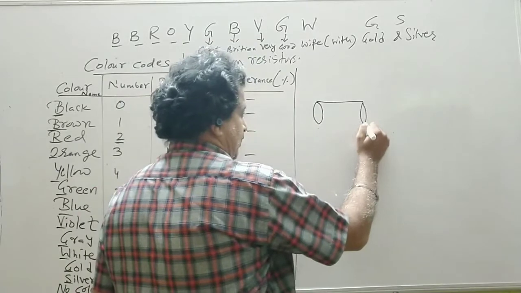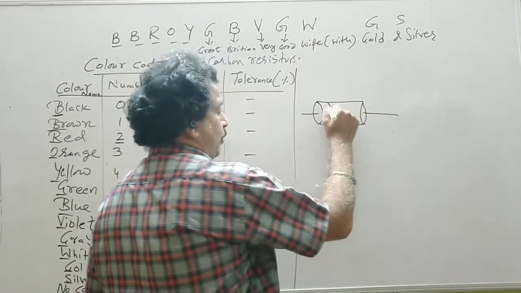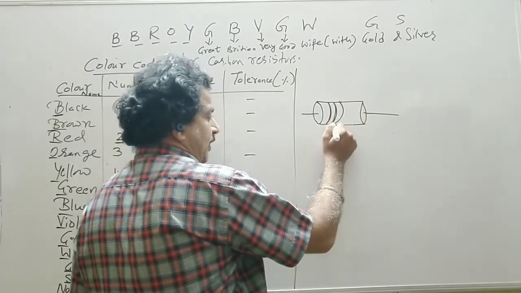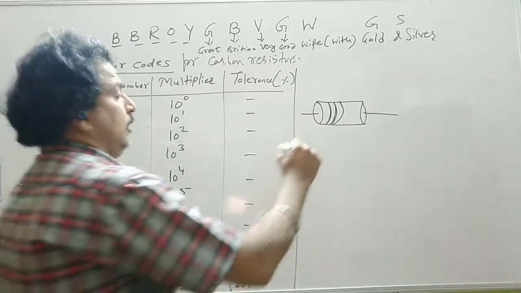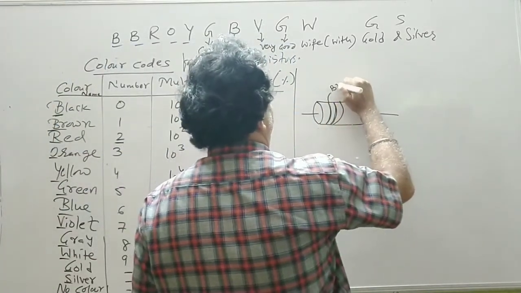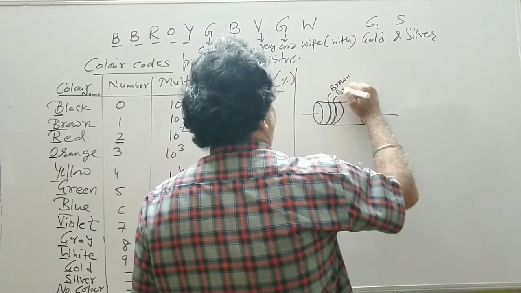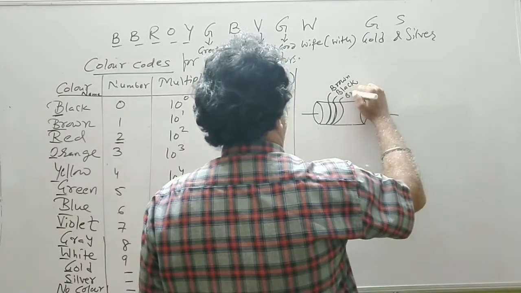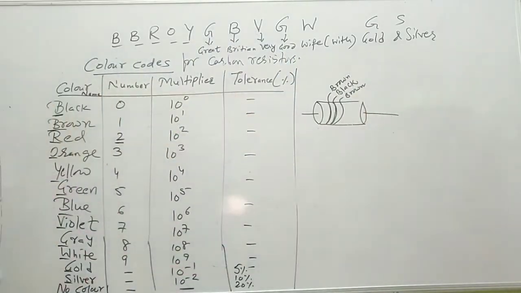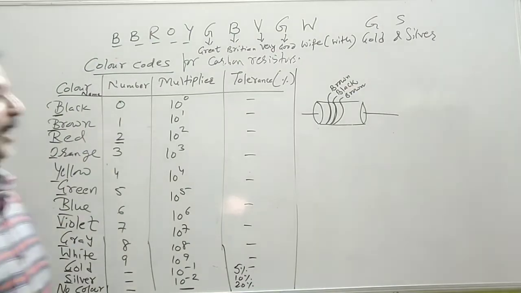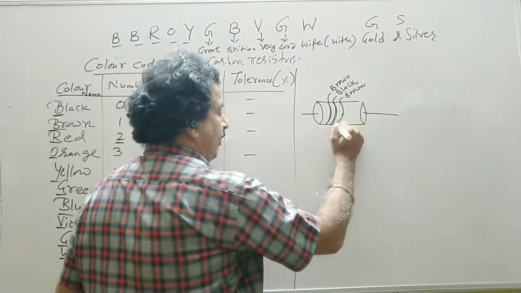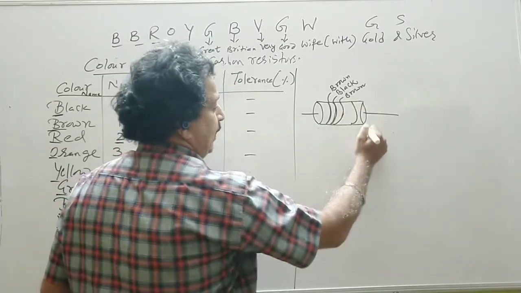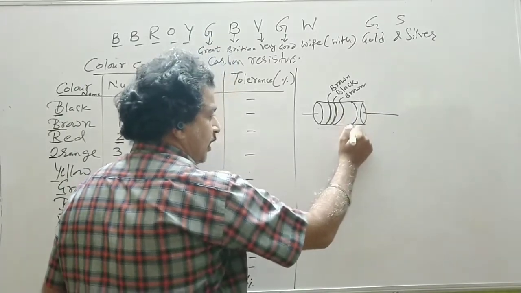So this is a carbon resistor having 2 terminals out, made up of carbon material. This is the first color band, this is the second color band, and let this be the third color band. Now suppose the value is, say, brown, black, and the third is, say, brown again. So we have brown, black, brown. So starting from one end, you have to start from the end where the 3 color bands are near to each other. The fourth band will always be away from these 3 bands. So this is the fourth color band.